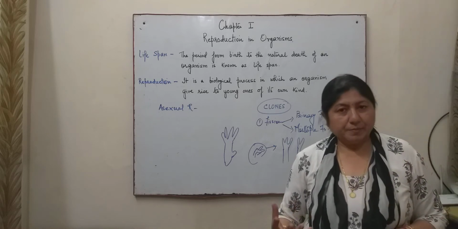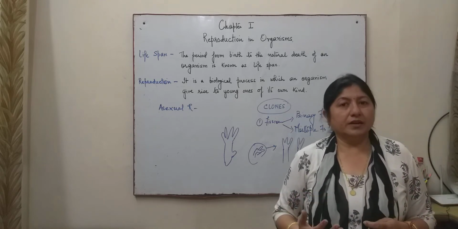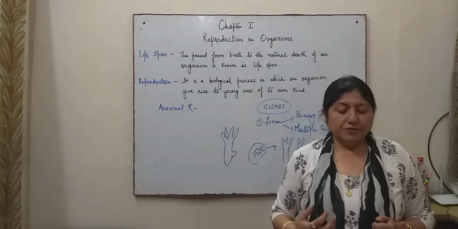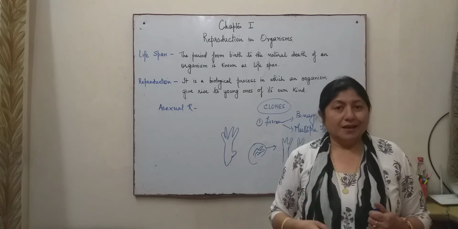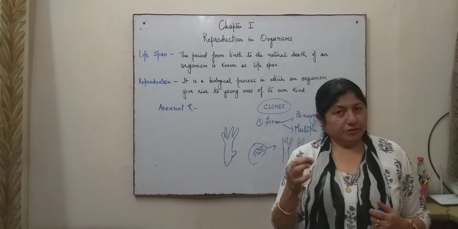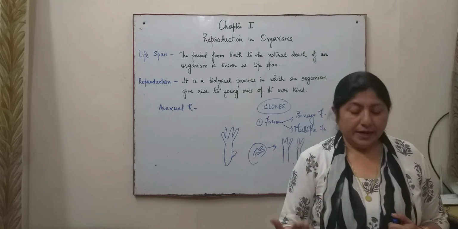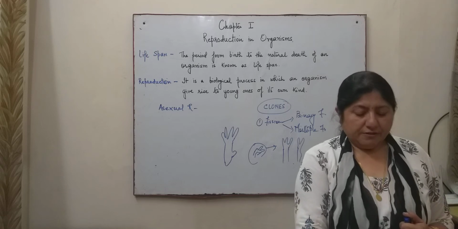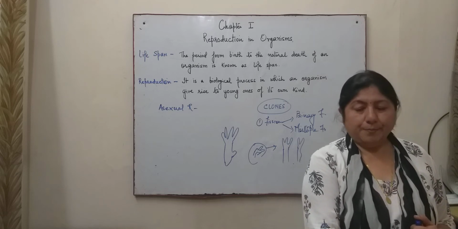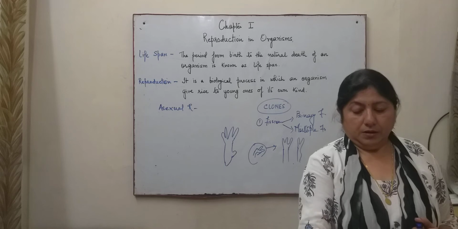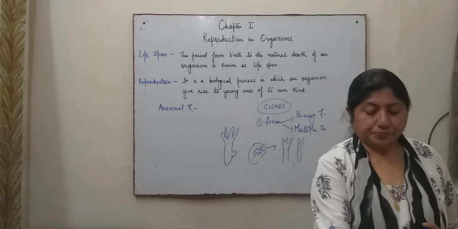Then we have fragmentation, which you have studied earlier, that is spirogyra, in which on reaching maturity, the mature individual breaks up into fragments, and each fragment develops into an individual. Regeneration is another example of asexual reproduction.